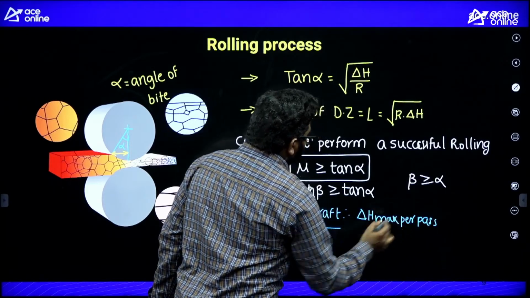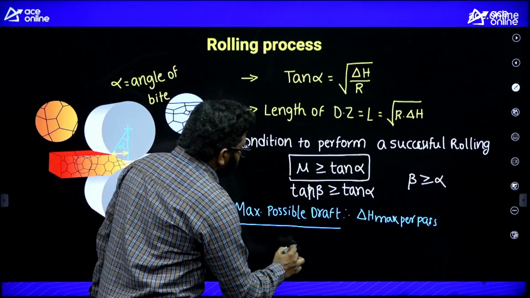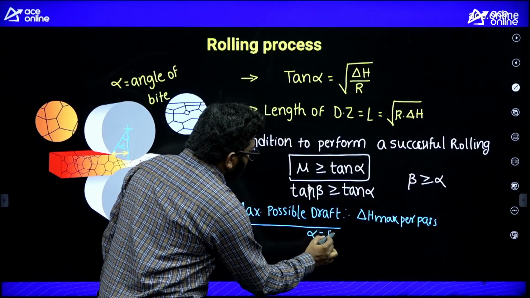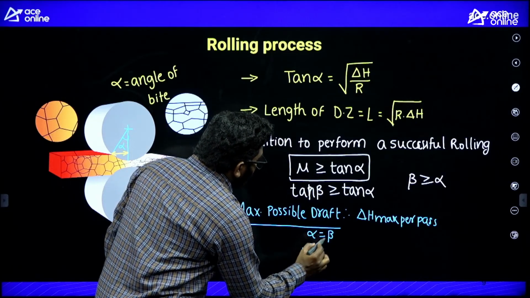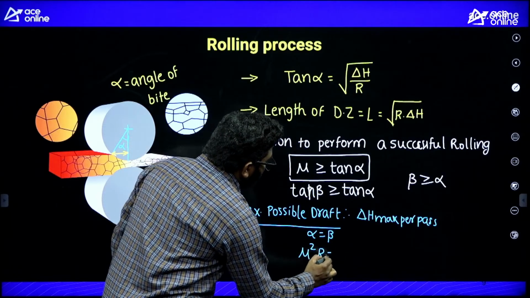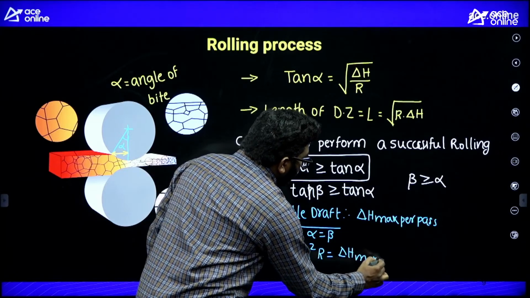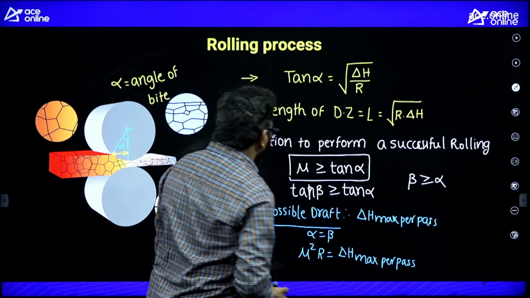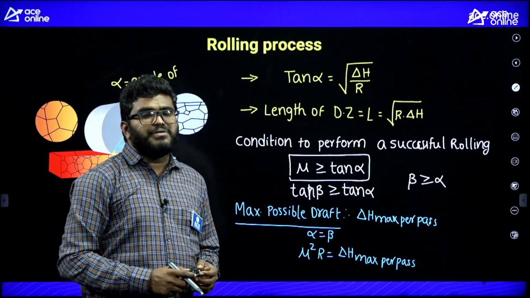If we consider alpha equal to beta, from this you will get mu square R is equal to delta H maximum per pass. Remember, this is very, very important: maximum possible draft, delta H max per pass.